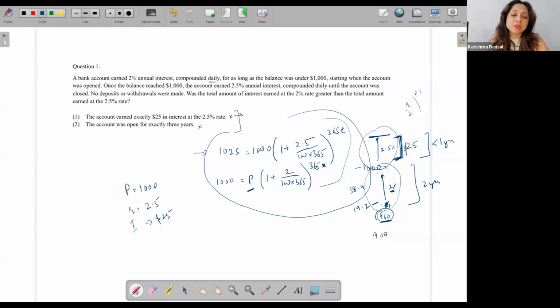Maybe it was not 960, maybe it was 961. Fine, I'm talking about simple interest. Actually, the compounding happened on a daily basis, so it is quite possible that I started with very close to 960 and went to 1,000. Does this make sense? So in my 2 years, I would have earned about $40 at a 2% rate of interest, which means that the interest I earned at 2% is going to be higher than the interest I earned at 2.5%. That's all I have to think about.